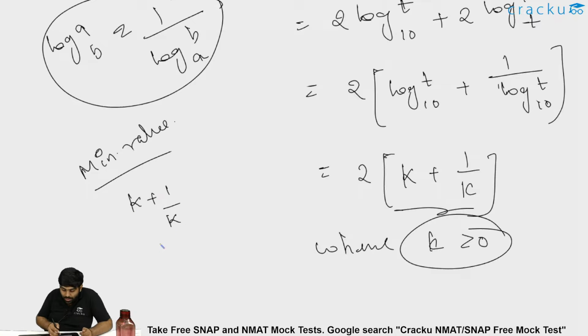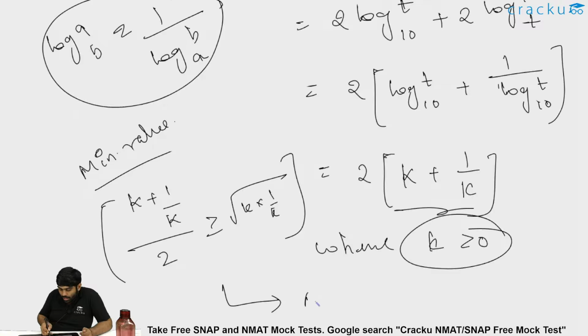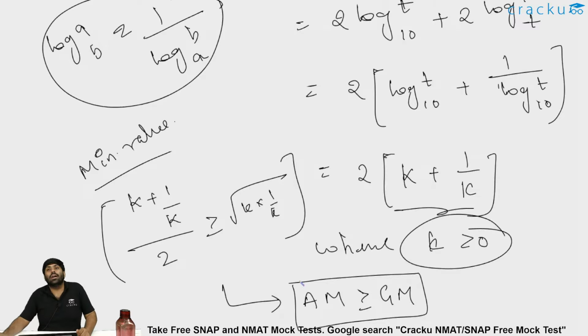So in order to find the minimum value of k + 1/k, what can I do? One way is (k + 1/k)/2 is greater than or equal to root of k into 1/k. What is this particular thing? This is nothing but AM is greater than or equal to GM, arithmetic mean and geometric mean. I don't know if you people are aware of this. I did not cover this in the progressions part, but if someone is aware of this, (x + y)/2 is greater than or equal to root of xy.